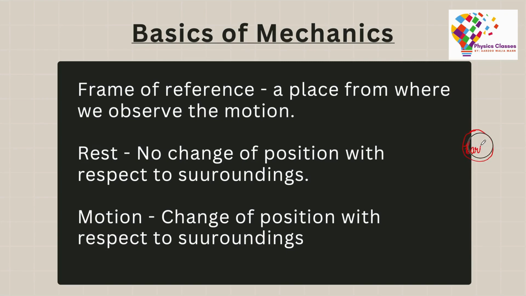So, for example, let's say that there is Earth over here. Okay, this is Earth, and there are two people standing over here. Now, if they both look at one another, they're just standing still. They both appear to be at rest, right? They will say that we both are not moving. So this is my frame of reference. What is my frame of reference? It is the Earth, because I am observing the other person from the Earth.